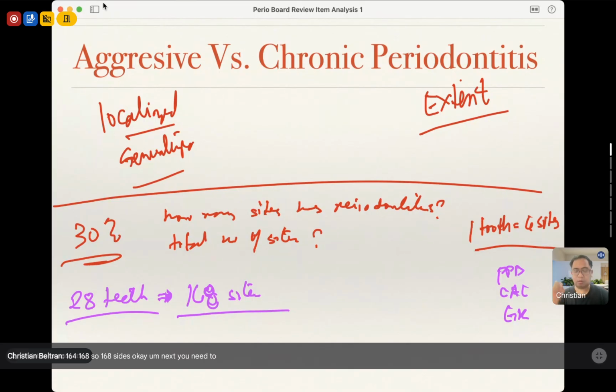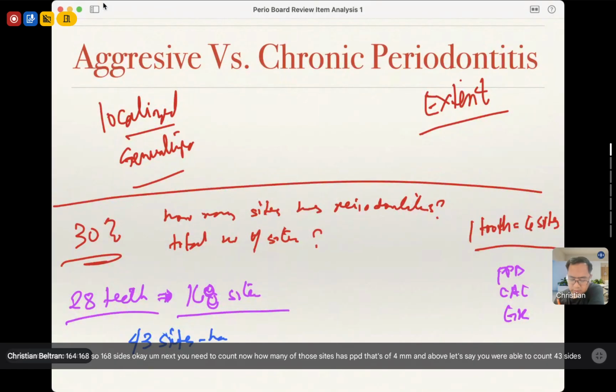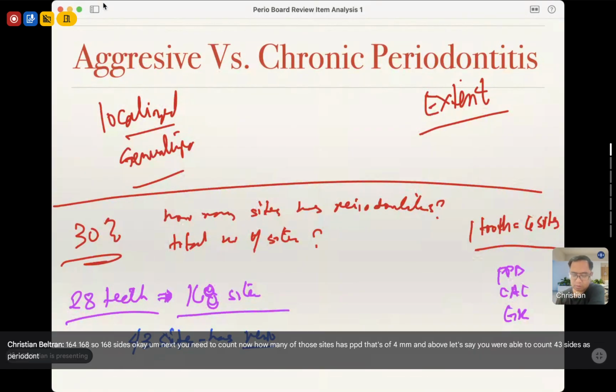Next, you need to count now how many of those sites have PPD that's 4 millimeters and above. Let's say you were able to count 43 sites that have periodontitis. Okay. So how would you compute now?